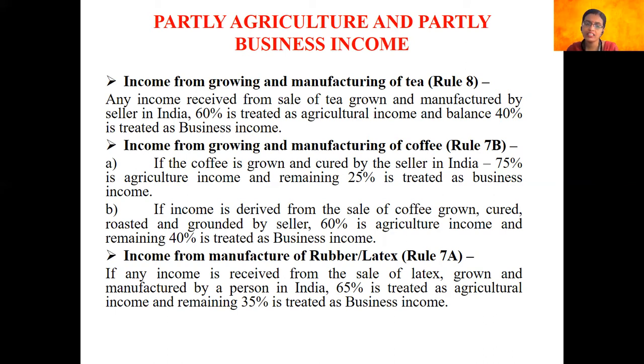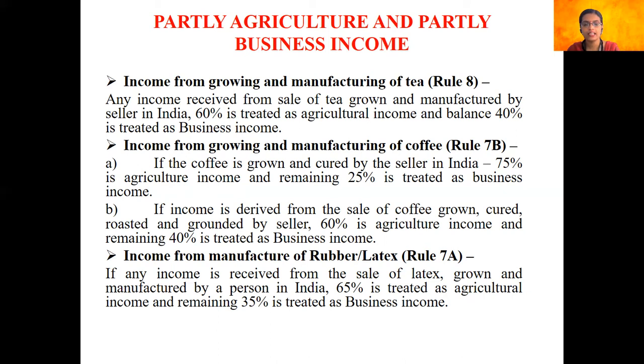At last, we have income received by a manufacturer of rubber or latex, which comes under Rule 7A of the Income Tax Act 1961. So according to this rule, any income that you receive out of selling latex, which is used as a raw material for rubber manufacturing and is grown in India, then 65% would be treated as agricultural income, wherein 35% would be treated as business income.